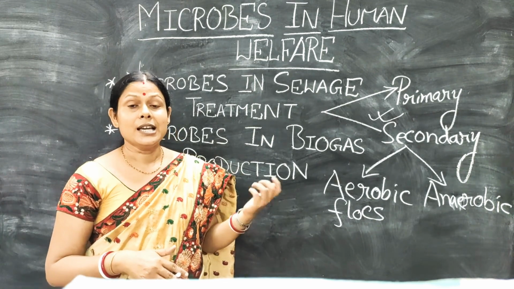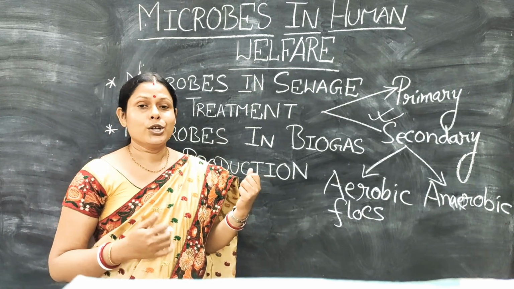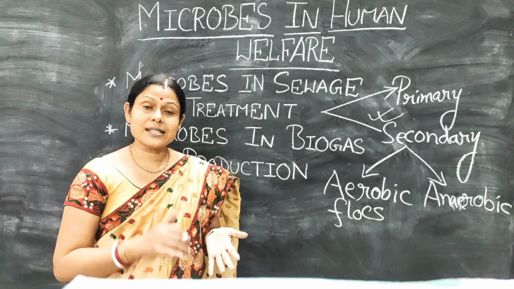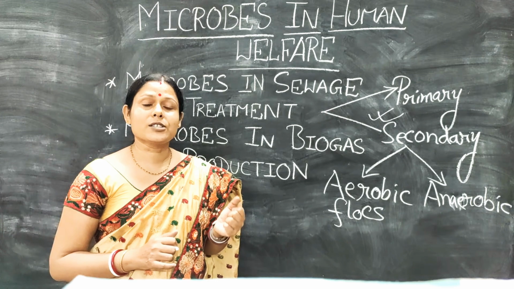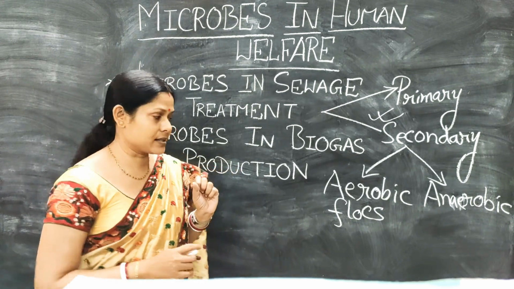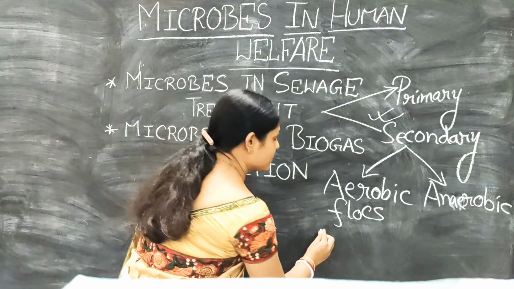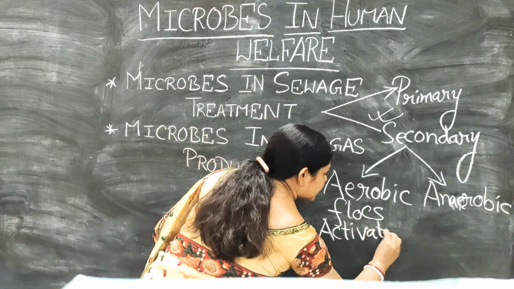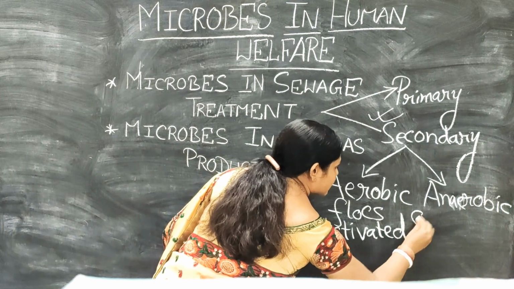Gradually this leads to the formation of sediments. This sediment which is formed is called the activated sludge. This term you are also going to come across: activated sludge.